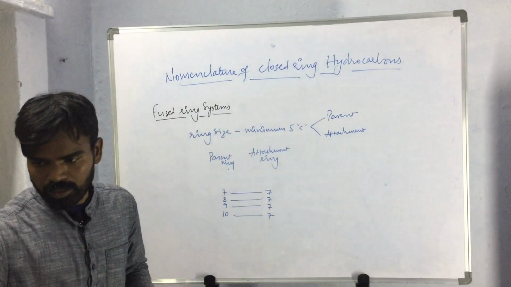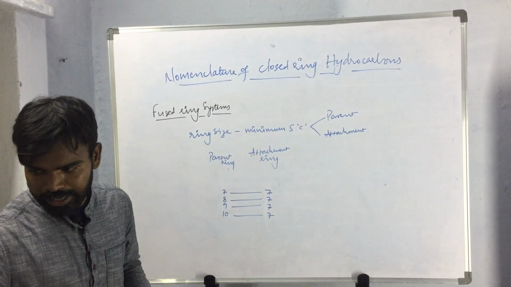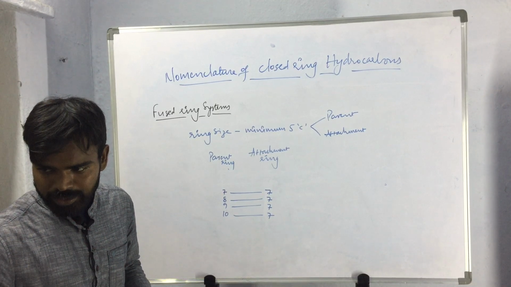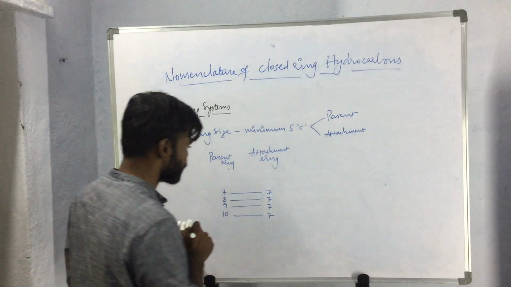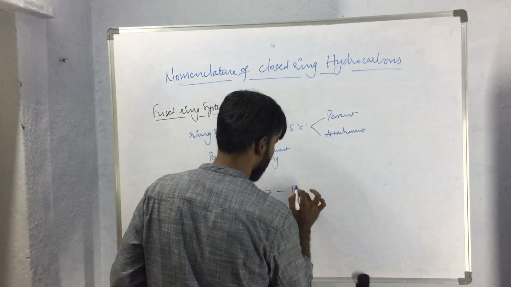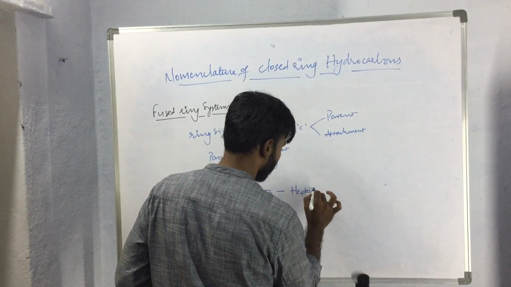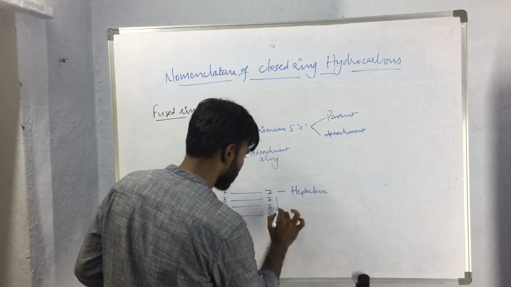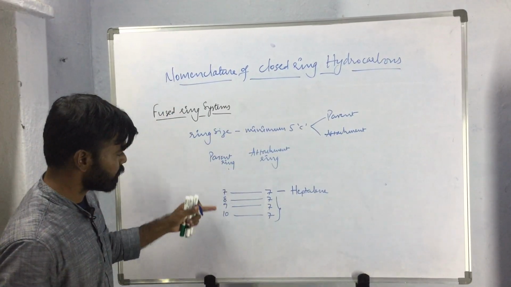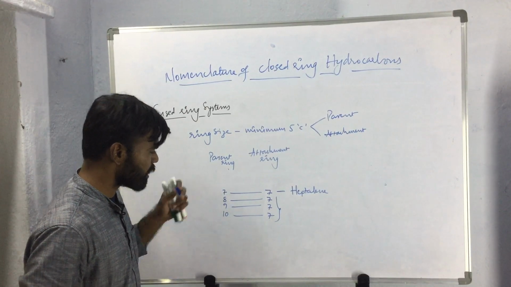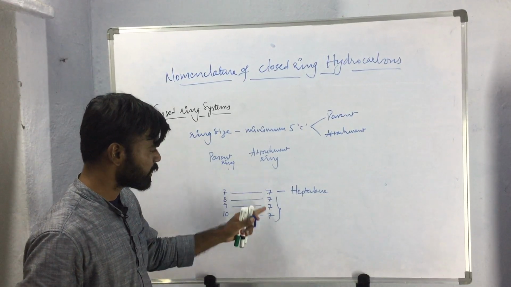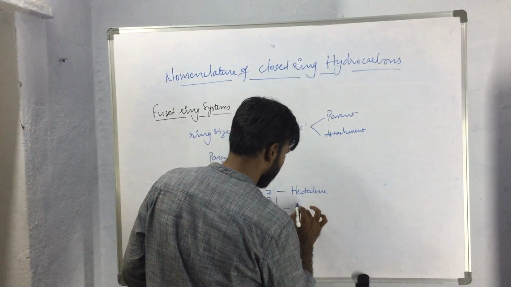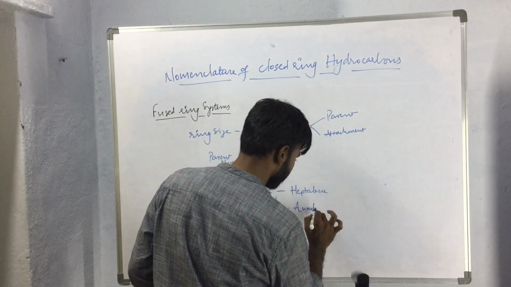So if both the parent ring and attached ring contain 7 carbon atoms, then that will be called heptalene. If the parent ring contains more than 7 carbon atoms and the attachment ring contains 7 carbon atoms, then the name will be azulene again.